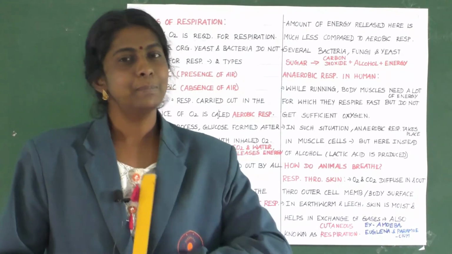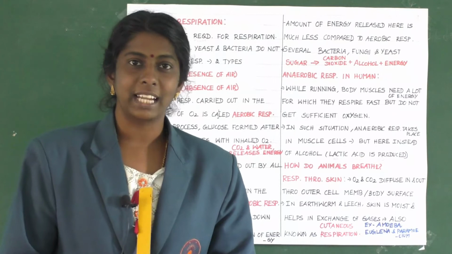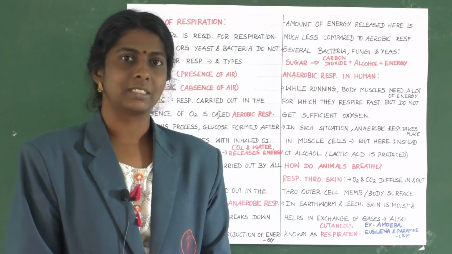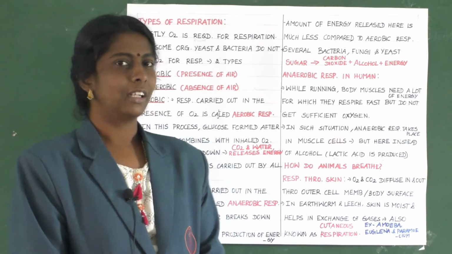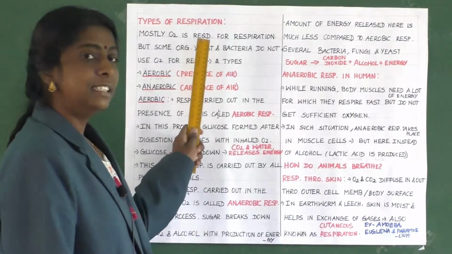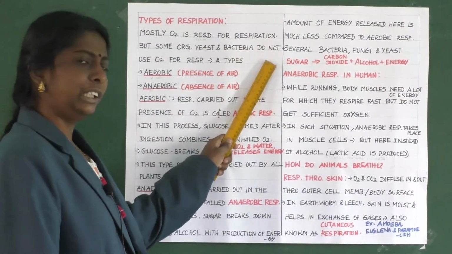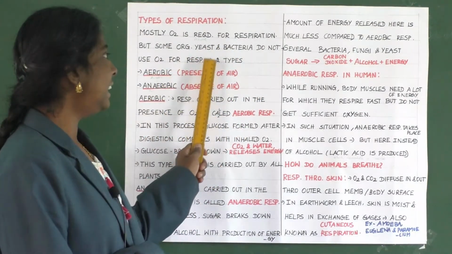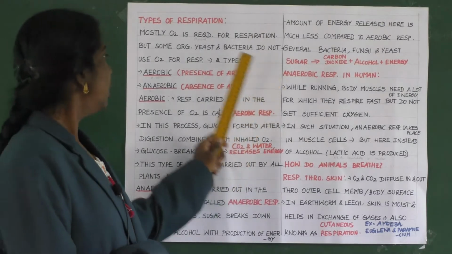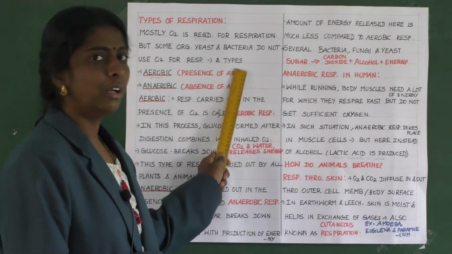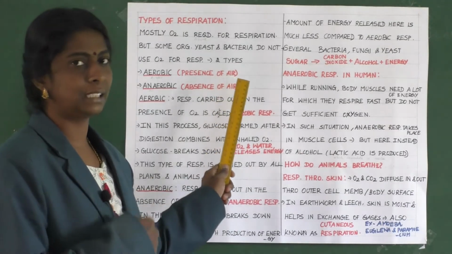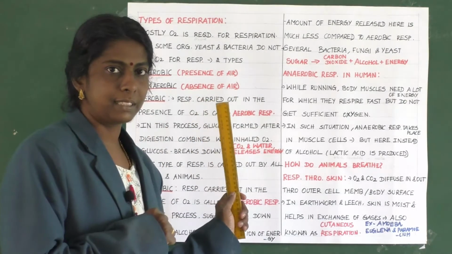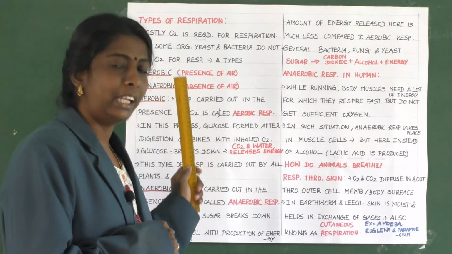Now about types of respiration. What are the different types of respiration? Commonly in the respiration process oxygen will be there, is it not? Mostly oxygen is required for respiration, but there are some exceptions also, like some organisms such as yeast and bacteria do not use oxygen for respiration. So generally respiration is of two types, that is aerobic and anaerobic.